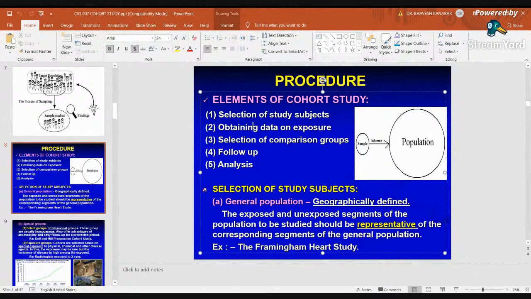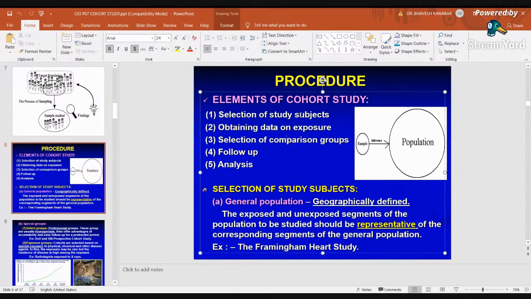For example, in cigarette smoking and lung cancer, how many cigarettes are smoked per day, and over what period of time? Exposure is for how much period? So both the frequency as well as the duration of the exposure are obtained. Then selection of the comparison group, that is the control group, and then follow up of the control as well as the cohort group. Then data entry and analysis. So these are the elements of cohort study.